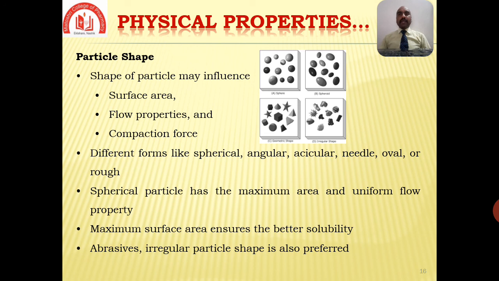It is a well-accepted fact that a spherical particle has the maximum area and uniform flow property. The maximum surface area ensures better solubility. For topical products that work as abrasives, irregular particle shape is more preferred.